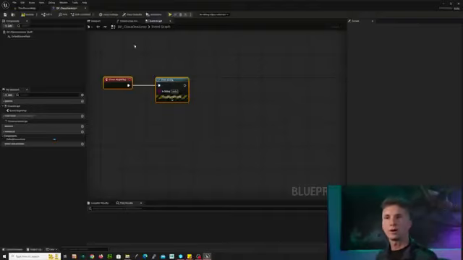If we compile this, you should get a green check mark. If you ever don't get a green check mark, you probably have a problem and you have to fix it. We compiled it, it gets a green check mark, and then I like to save it as well, just in case Unreal crashes or whatever, so we can keep all of our work. All right, now we have begin play and print string hello.